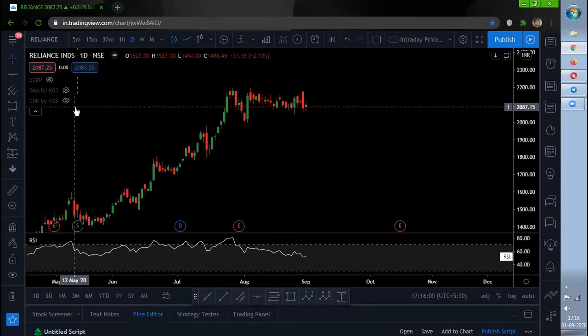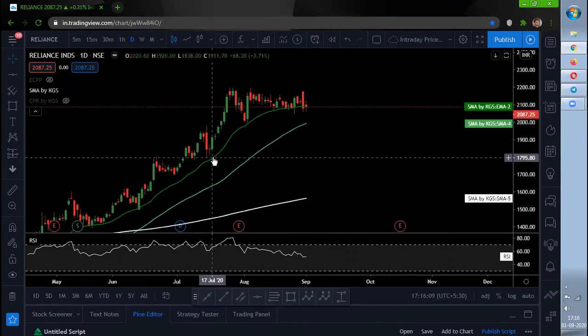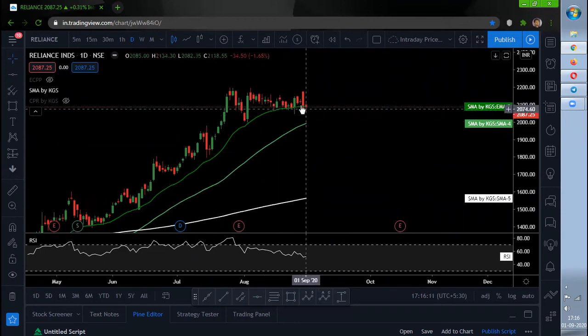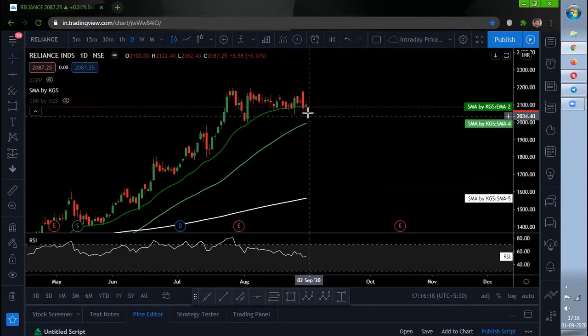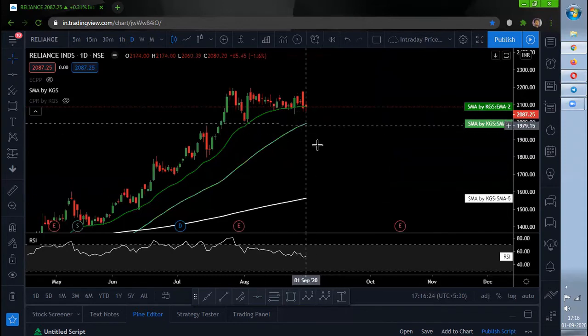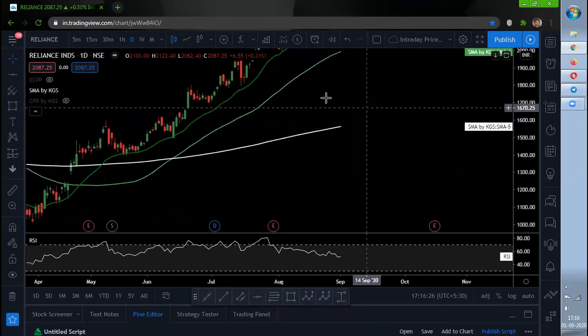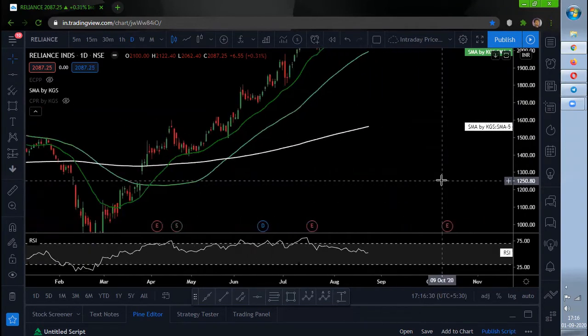So as per moving average, what I could see is Reliance is trying to take support at the 20 MA only, 20 MA or 21 EMA, whatever. And if this is going to get broken, then as I said, the next support is 2000, wherein the 50 MA is trying to play a role, and 1600 is a zone where the 200 MA is playing a major role. So the moving averages, though they are lagging, are actually up to the support levels only.